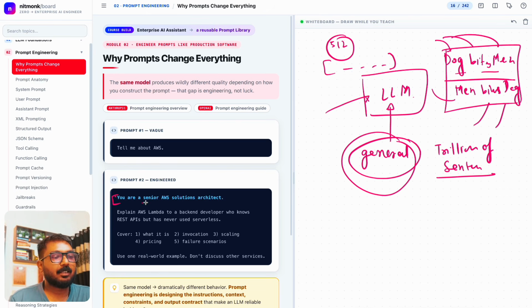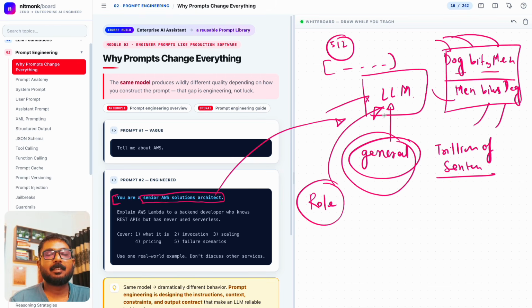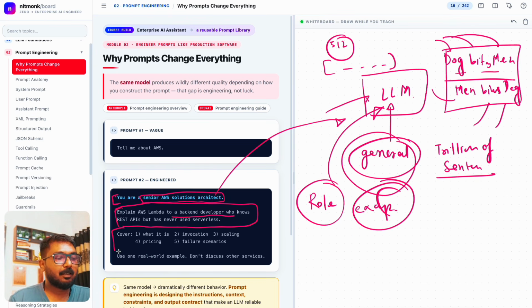So here we are trying to say you are a senior AWS solution architect, right? And this LLM will take that role, correct? So that role we have defined for this LLM. Then: explain AWS Lambda to the backend developer who knows REST APIs but has never used serverless. We give it an example, for instance. And then cover what it is, invocation, scaling, pricing, failures. We try to give it, let's say, more description.